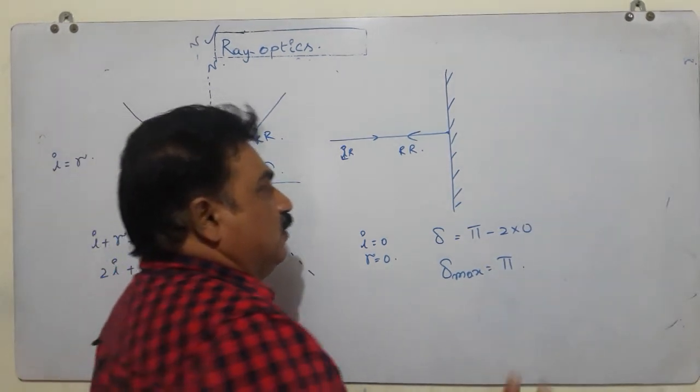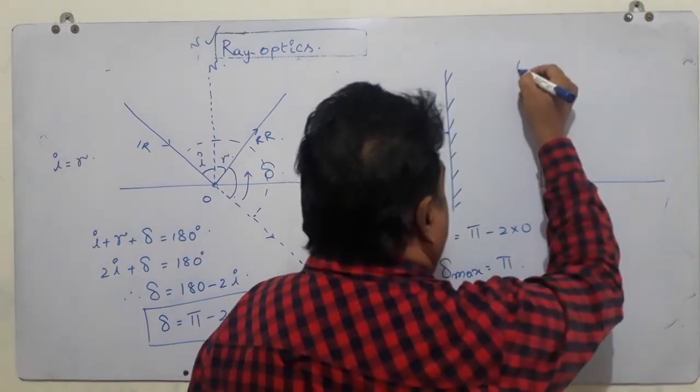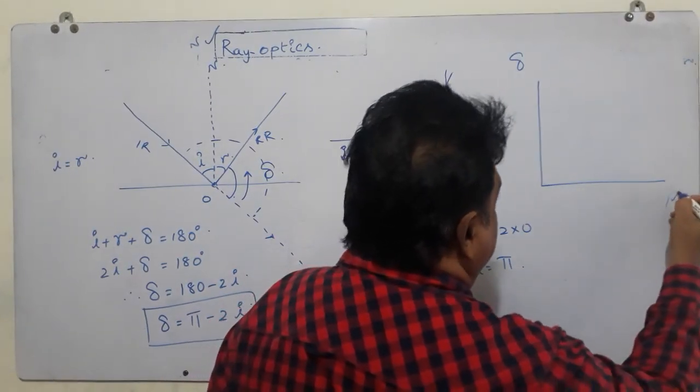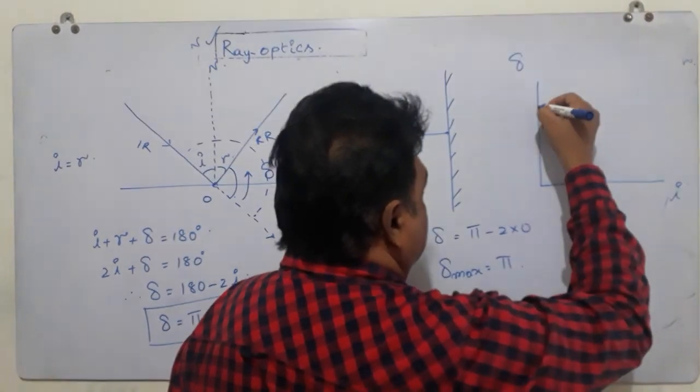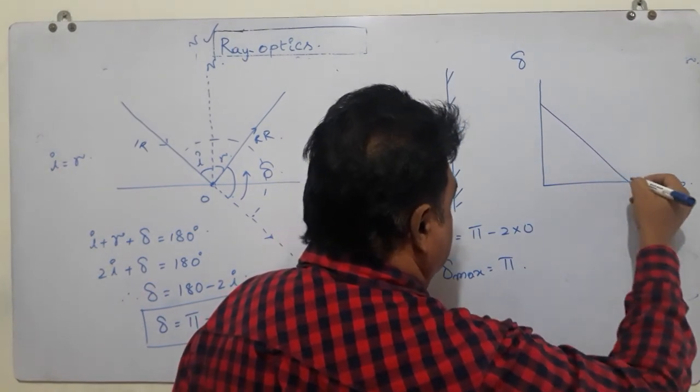If you plot a graph between angle of deviation and angle of incidence, it will be just like this.